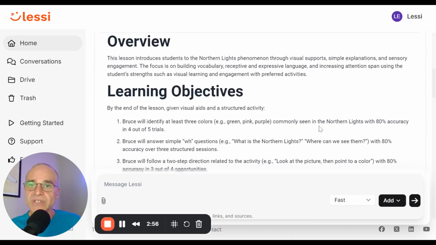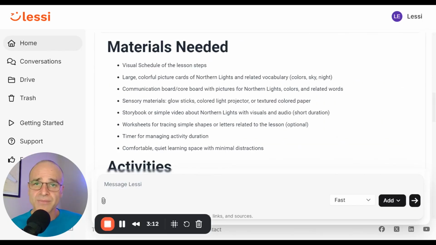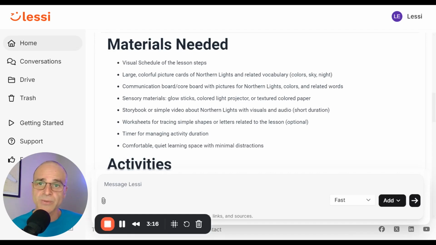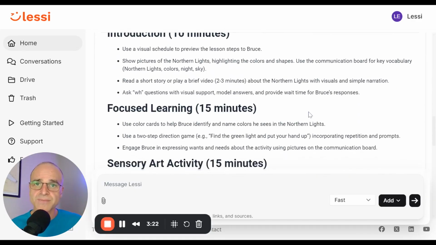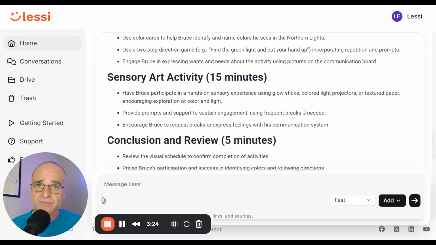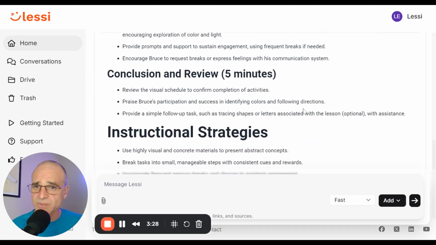Okay, so we have some learning objectives, and these are specific to Bruce's individual needs. We try to focus on materials that are commonly found in classrooms, activities that encourage interaction and engagement between students, sensory activities, and more authentic assessments of learning.